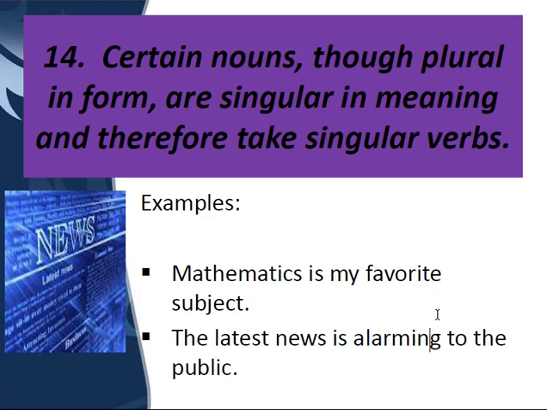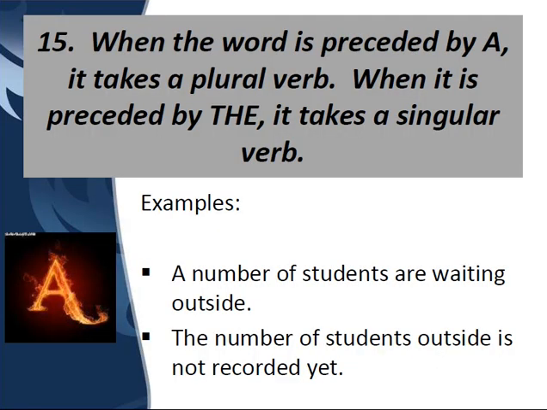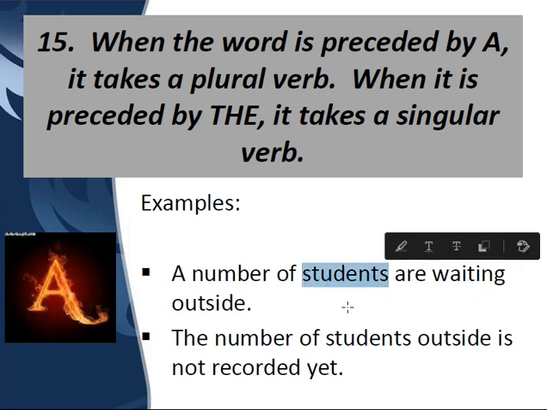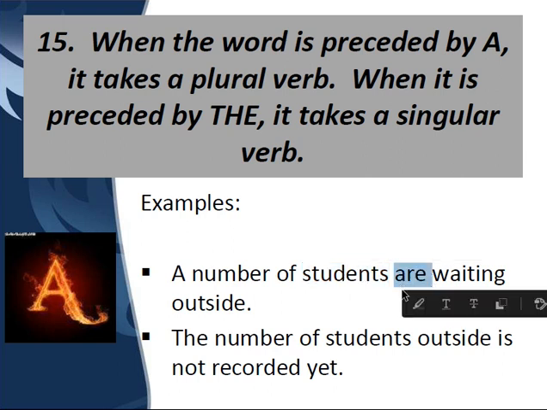Now moving on to the next slide. When the word number is preceded by a, it takes a plural verb. When it is preceded by the, it takes a singular verb. A number of students are waiting. The number of students outside is not recorded yet. Now, a number of students are waiting. Here a number of students is the subject, so we are using a plural verb.